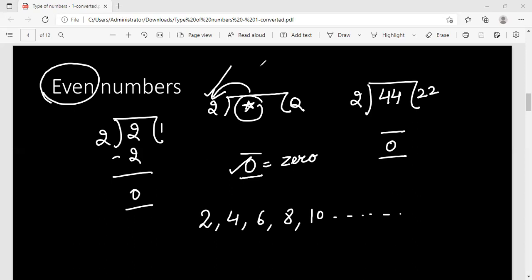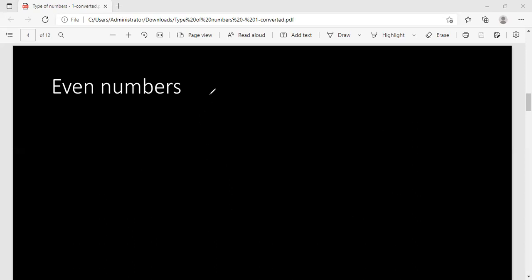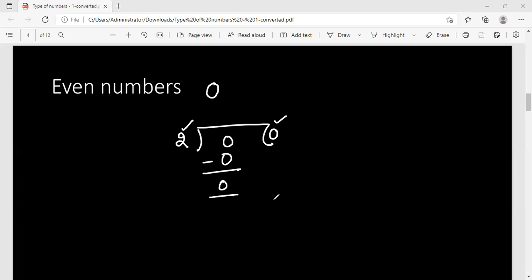Even numbers discussion was very easy, but here there is one problem. What about this 0? Now let us see. If we divide this 0 by 2, I'm putting 0 as the quotient, because 2 times 0 is 0 always. So what is the remainder we are getting? 0 again. So I can say that 0 is an even number, right?